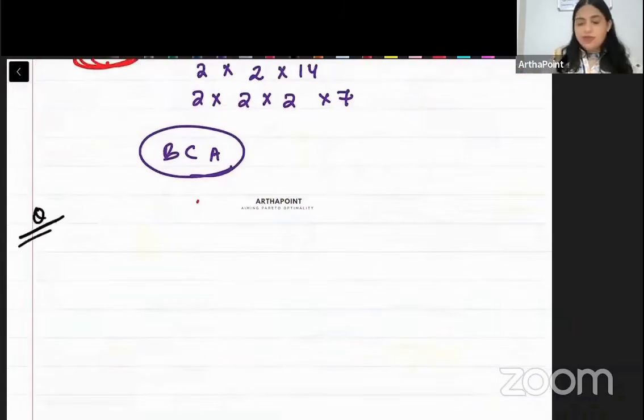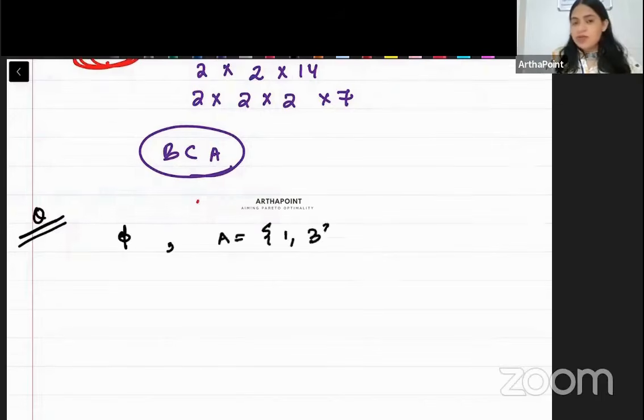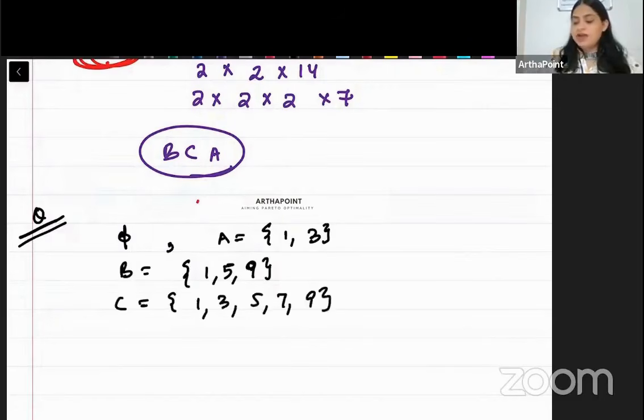So now I'm giving you this example where I'm saying that consider the following set: null set. Another set is A is 1, 3. Another set is B. B is 1, 5, 9. And another set is C. C is 1, 3, 5, 7, 9.